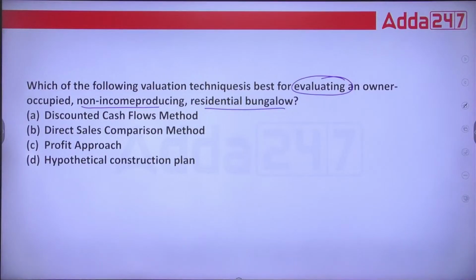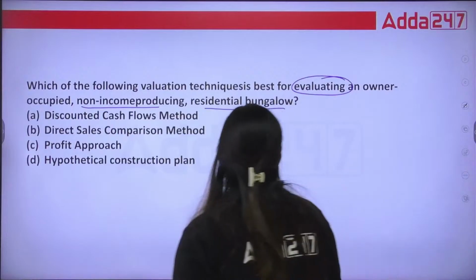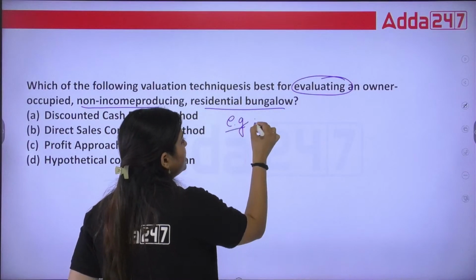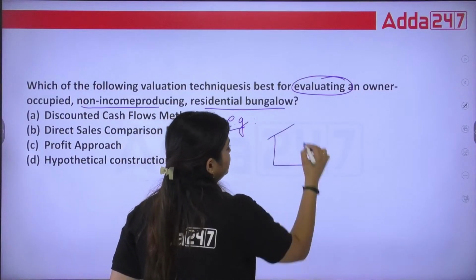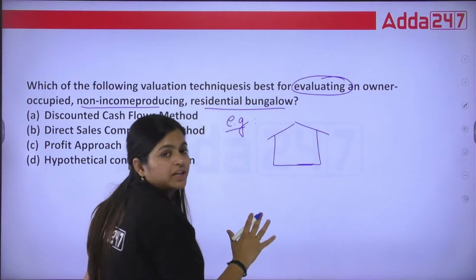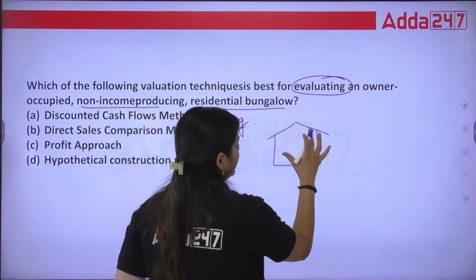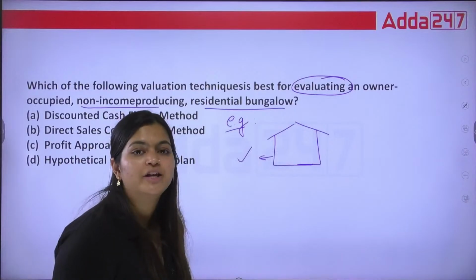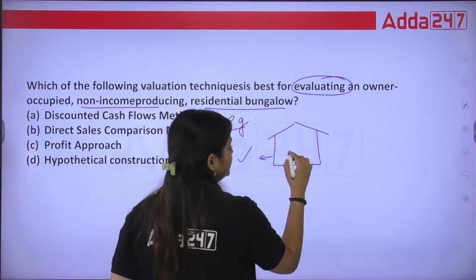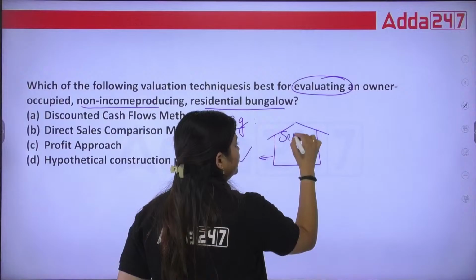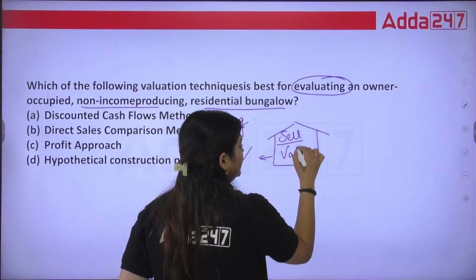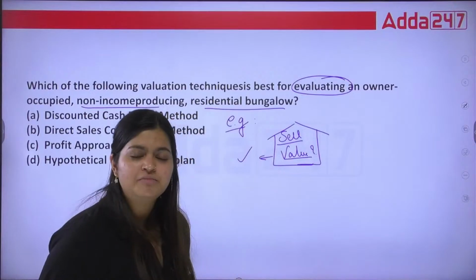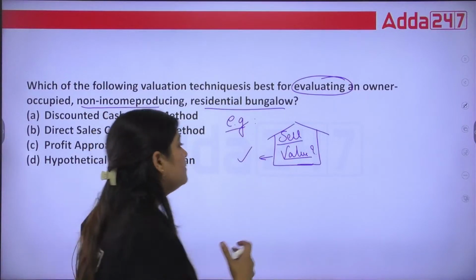See what they are saying. Suppose, as per this example, let's understand what they are saying. Suppose here is my one residential bungalow. Okay, this is my bungalow. Now, if I want to sell this bungalow, how can I value this? If I want to sell this bungalow, I want to identify the value that is readily available in that market.